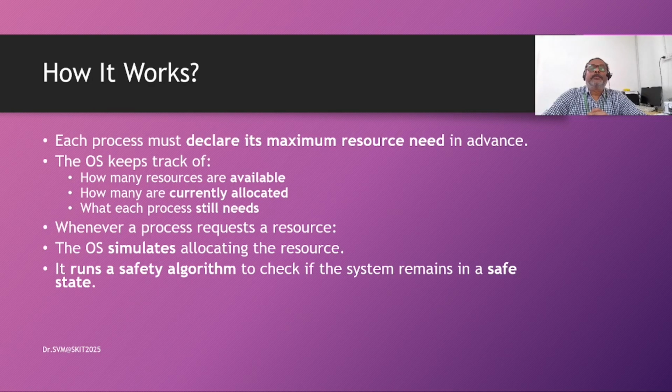That algorithm identifies a sequence of processes that can be run so that we can complete all the tasks. If it provides such a sequence, then we say it is safe. If it is not possible to find any path, then we say unsafe. That is what Banker's algorithm helps us with.